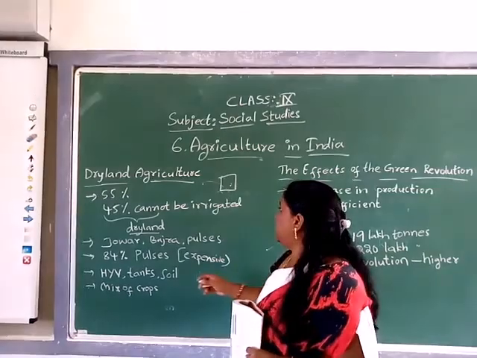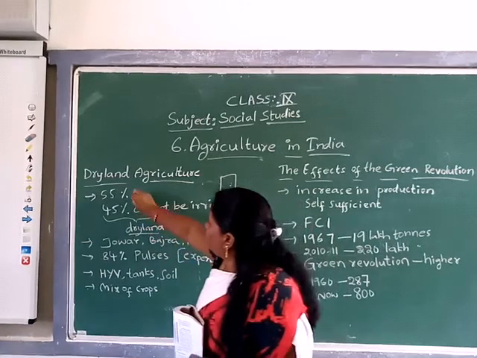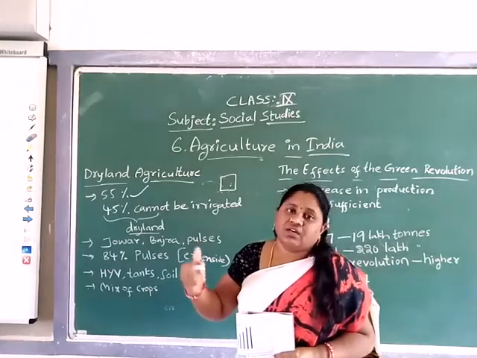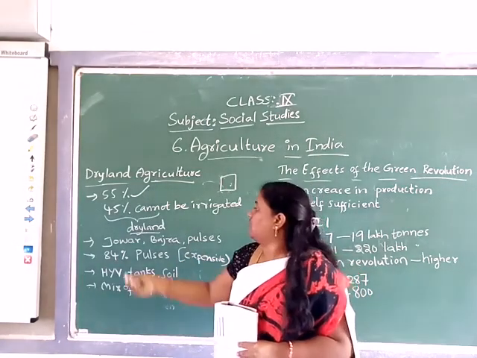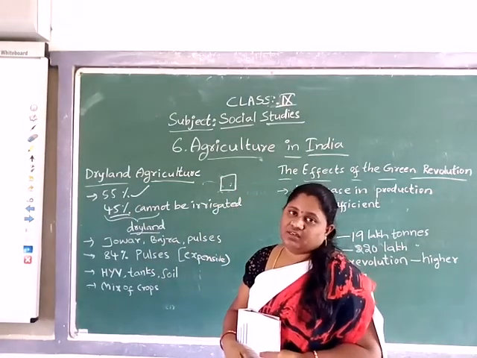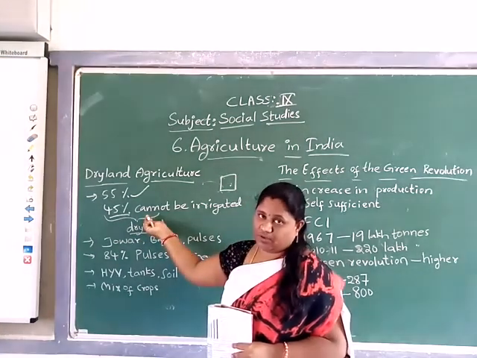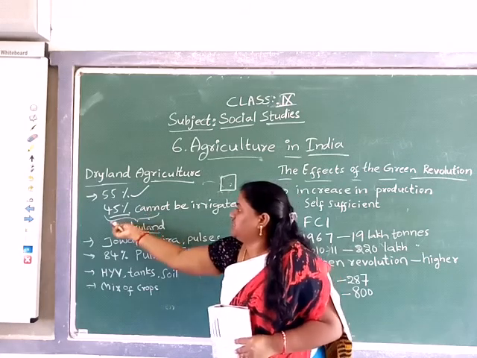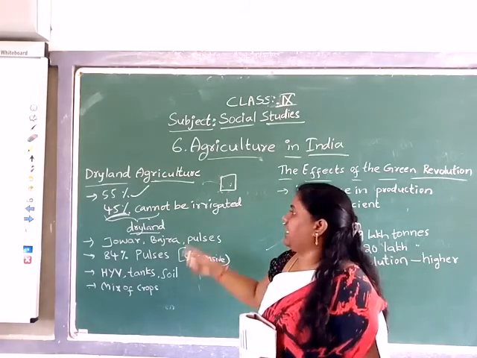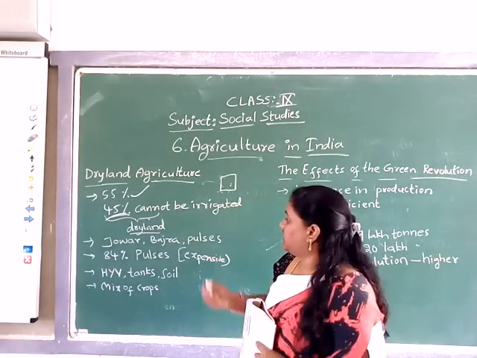In our India, mostly 55% of agriculture lands have a water facility. Out of that, 45% of lands cannot be irrigated. Those lands do not have any water facility to do farming. Understood? So how much do we have in India? 45%. That land we call dry land.